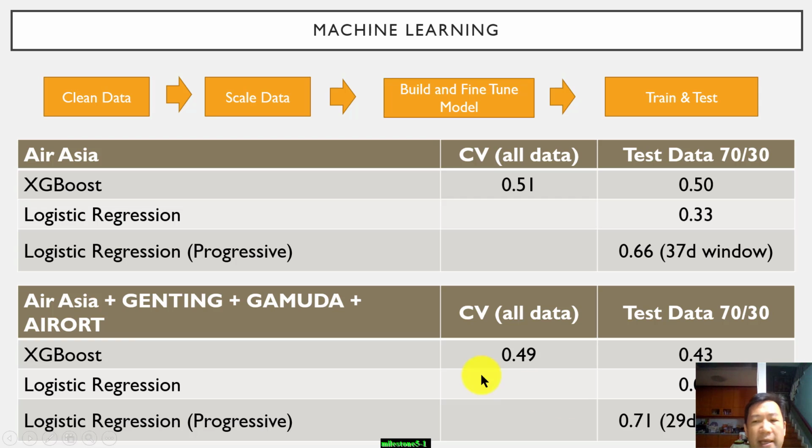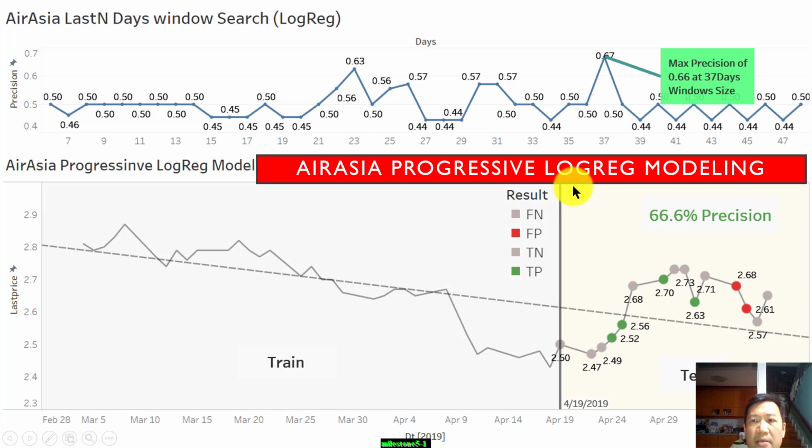Okay, so how do I do that? I'm going to share with you one snapshot of how AirAsia performed, this 66%. So I discovered that 66% is the maximum precision score when we choose a window size of 37 days. I constructed Python scripts to scan through the different window sizes, and this is precisely what I get.